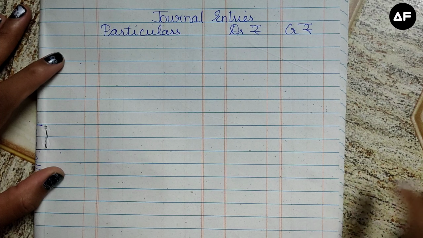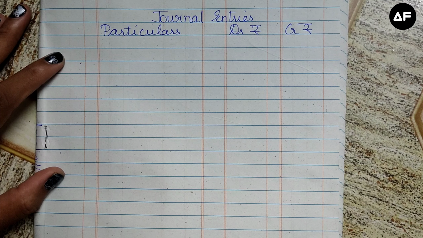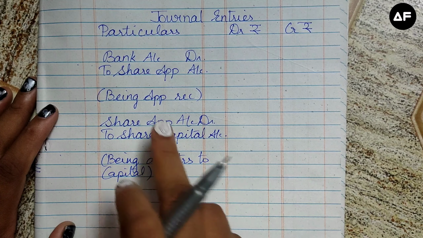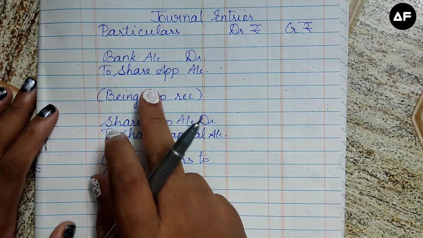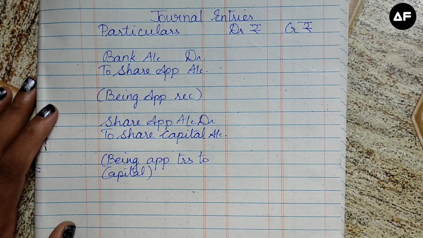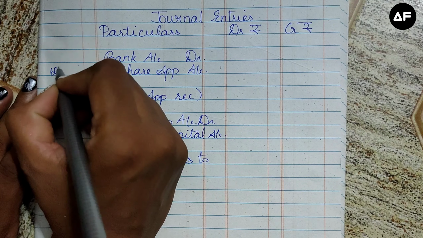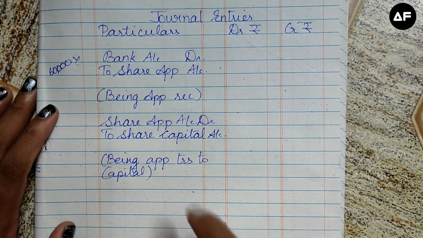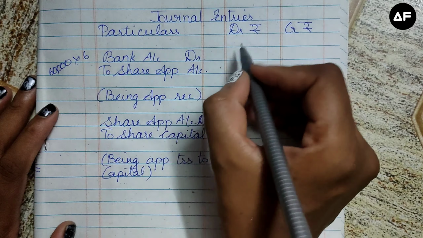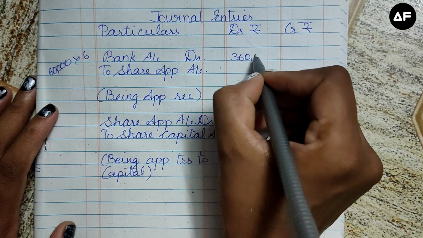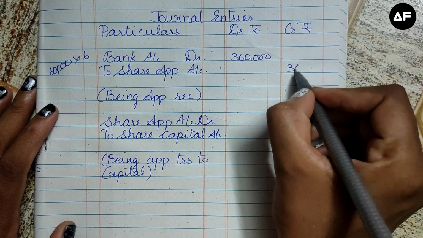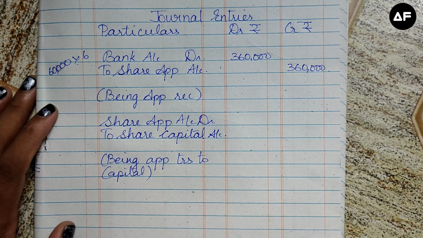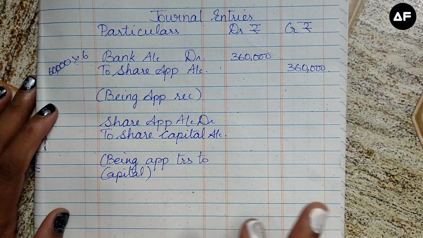So first let's go into the application process. First in the application process is receipt of application, that is bank account debit to share application. The number of shares issued over here is 60,000 shares into application money of 6 rupees. So 60,000 into 6 is going to be 3,60,000. In application you need not worry, there are no such adjustments for premium in it. So it's a normal entry which you give.